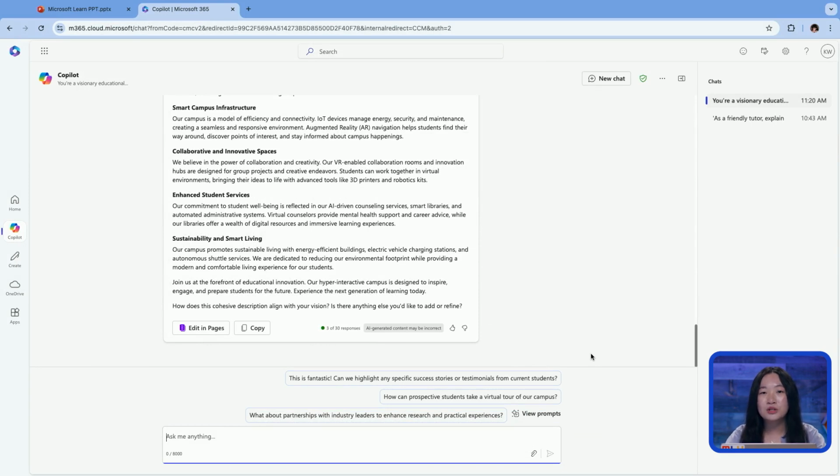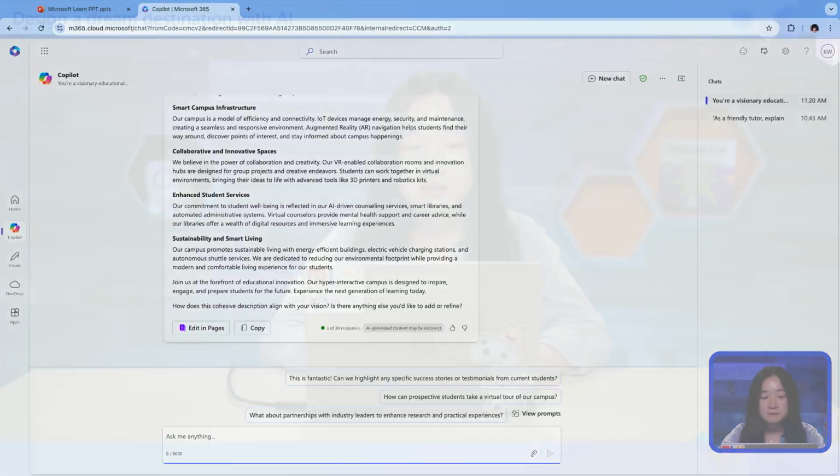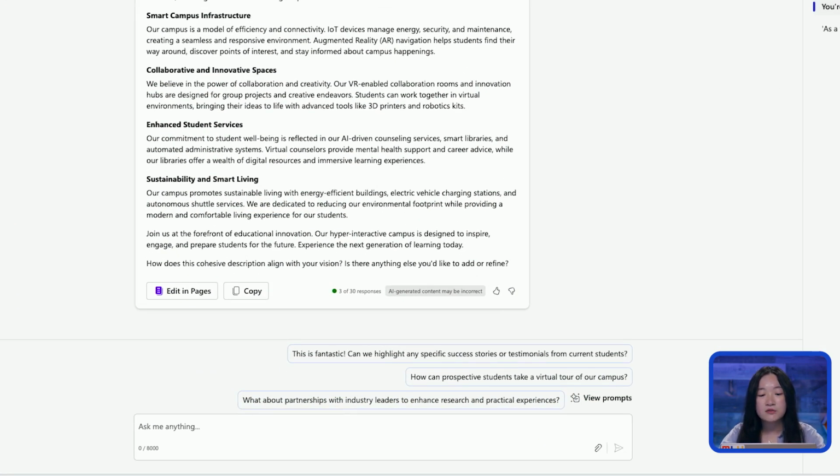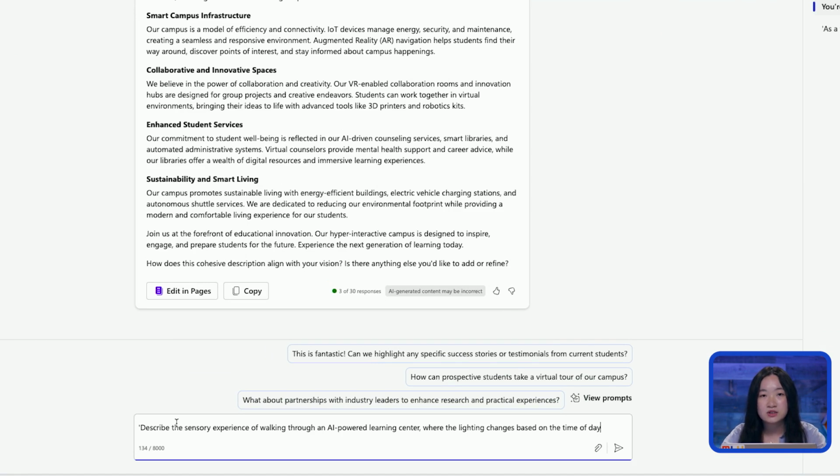But let's make it even more unique. Let's ask Copilot to expand on this and add more sensory details. So in the refining stage, we want to emphasize the futuristic campus even more with some cool visuals like holographic signage or AI-powered learning pods. You can always ask Copilot to add more specific details that align with the vibe that you're going for. So for example, we could ask it, add some interactive holographic displays in the student lounge, or describe the sensory experience of walking through an AI-powered learning center, where the lighting changes based on the time of day.